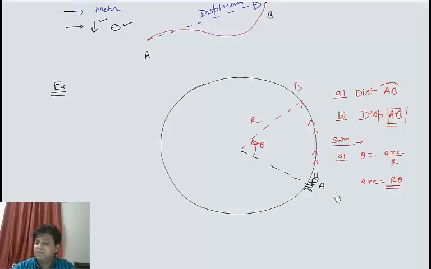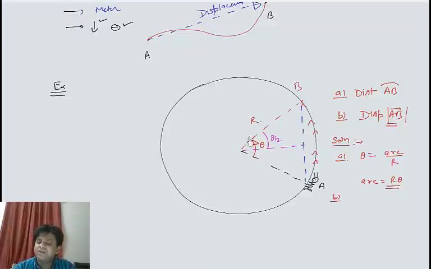Similarly, if somebody asks me the displacement, then displacement will be the shortest distance joining the initial and final point, which is this in this case. In order to calculate this minimum distance between A and B, I'll use a bit of geometry and drop a perpendicular on this blue line, and this is a bisector, so this angle will reduce to theta by 2.